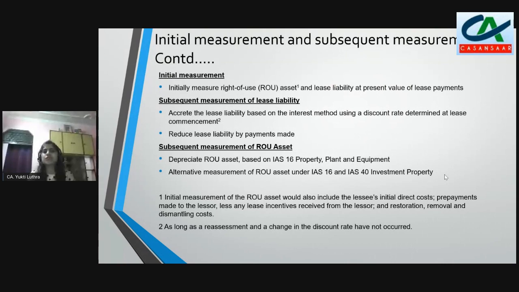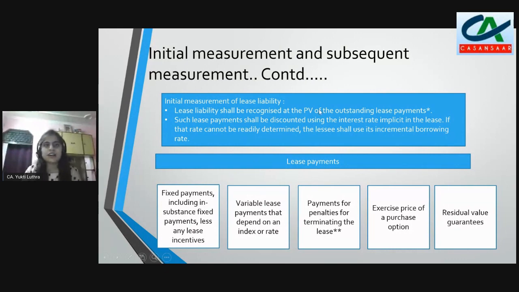So we need to know whether my right-of-use asset relates to which of the following: is it my PP&E or is it my investment property? Accordingly, I will apply the guidance of the specific standards. Okay, so now we will look at what all is included in my lease payments.